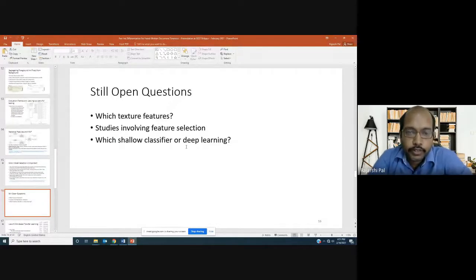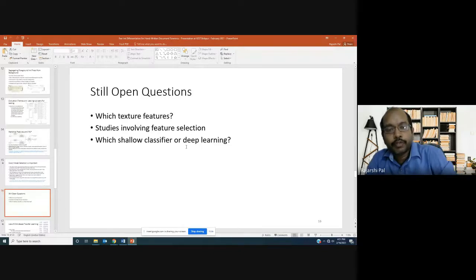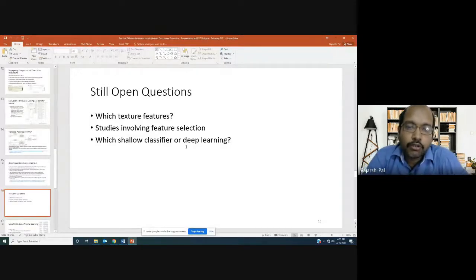Which texture features to consider? Because every set of authors, or even a single group, comes out with different papers. They are just experimenting with different texture features and trying to see whether the new model that they are developing is performing better than existing models. Definitely, you extract texture features, you feed them into some classifier, you will get some accuracy values, right?